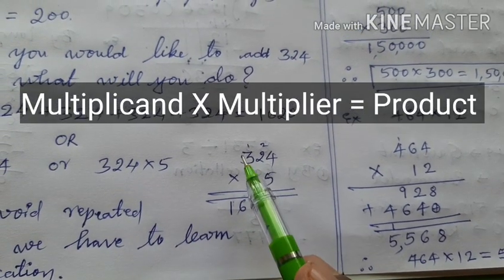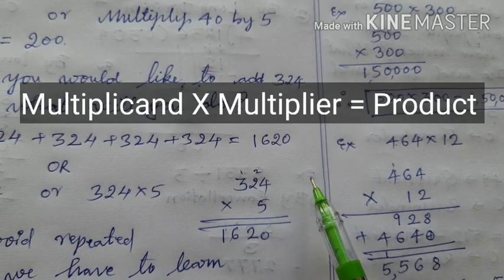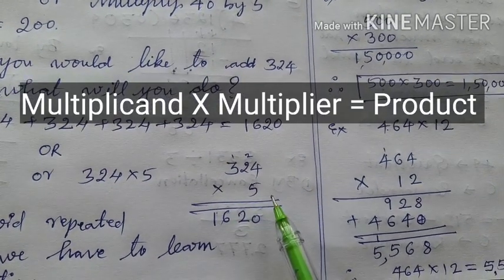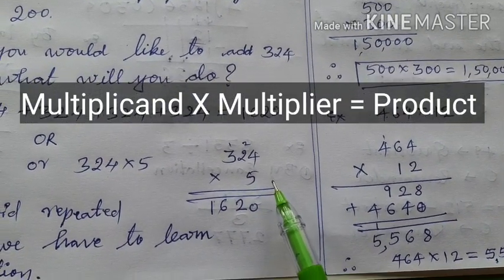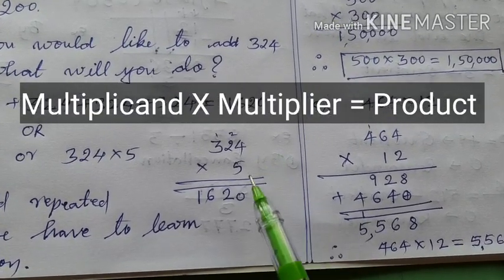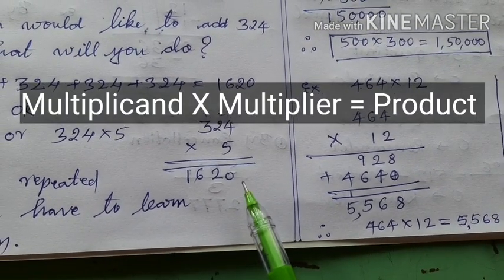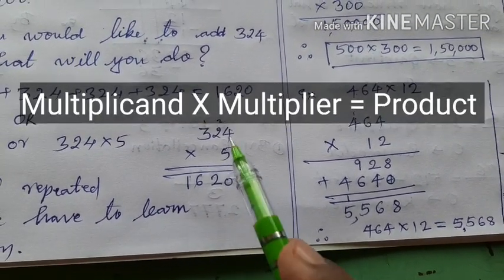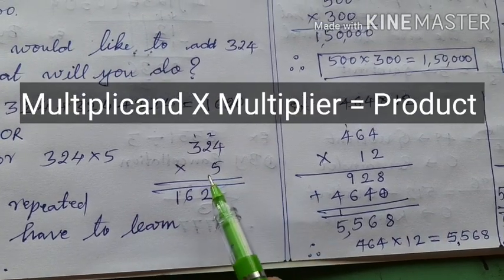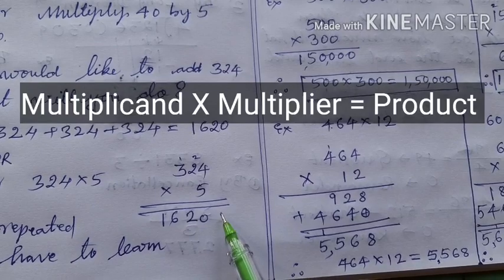Here in multiplication, this number gets multiplied. This is called multiplicand, and this number multiplies. It is called multiplier. And after the multiplication of multiplicand with multiplier, whatever the answer we get is called product. Okay. Therefore 324 is multiplicand, 5 is multiplier, and 1620 is product.